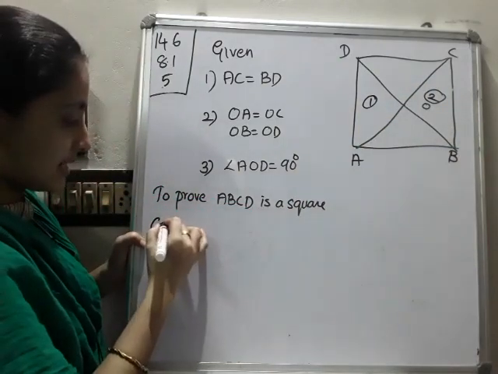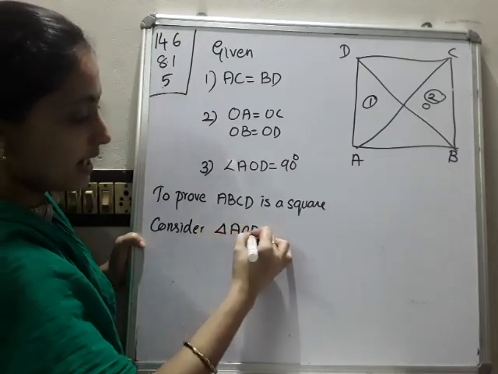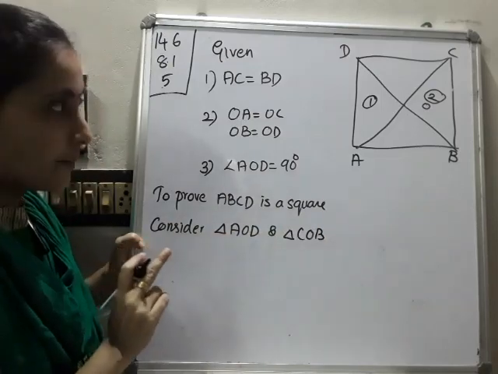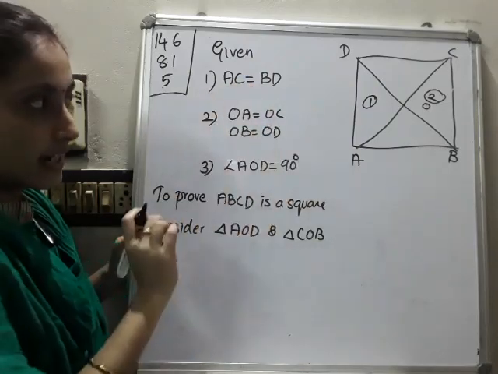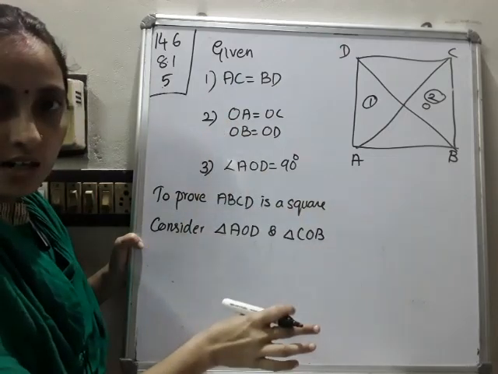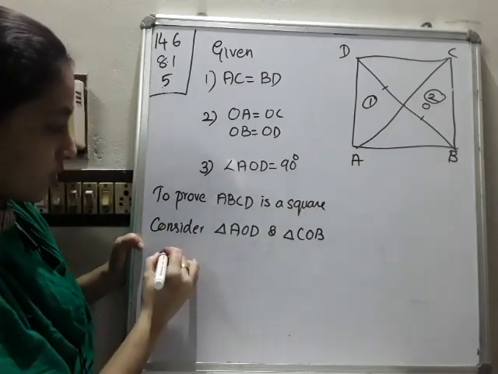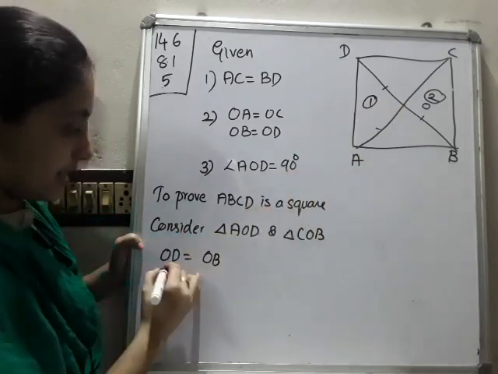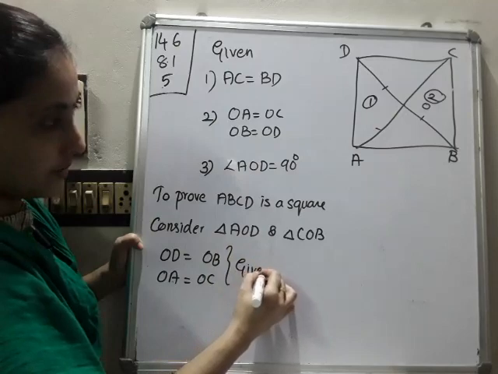Which are the two triangles? Triangle AOD and triangle COB. They are the two triangles. Out of that, what is given? AC is equal to BD, diagonals are equal. So no need here because we don't consider the full diagonal, only a part. So you can write OD is equal to OB, and OA is equal to OC. Both conditions are given.